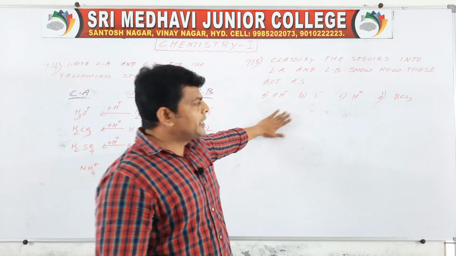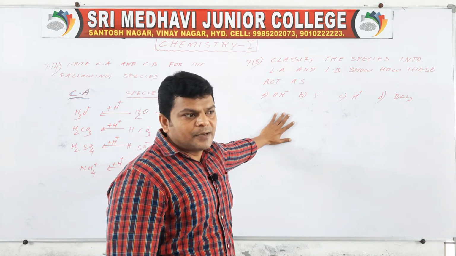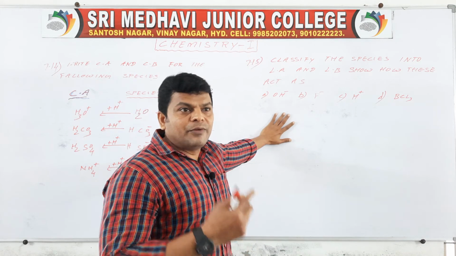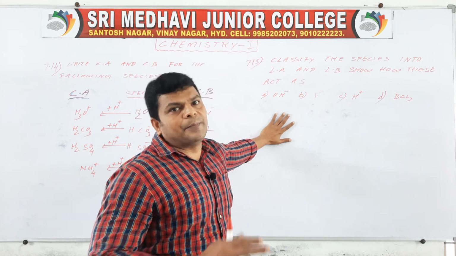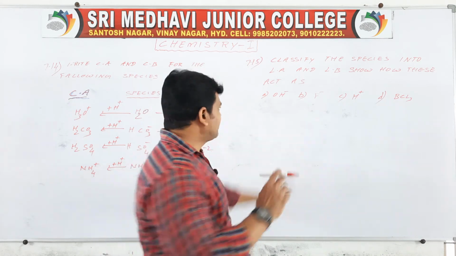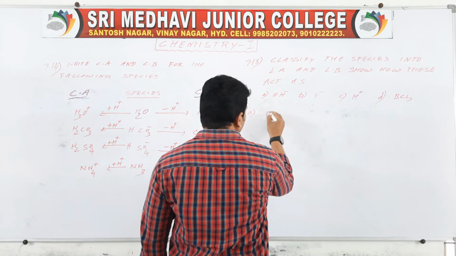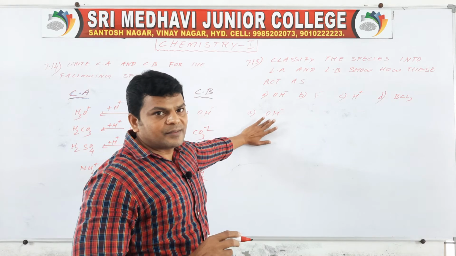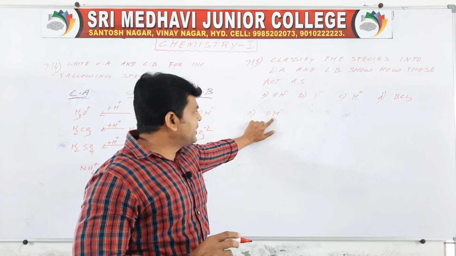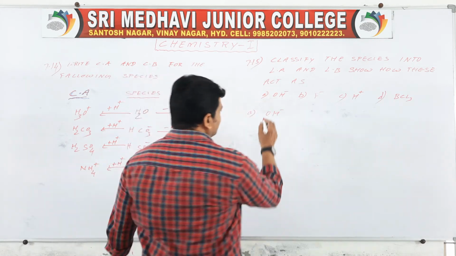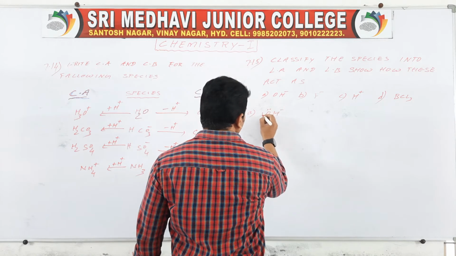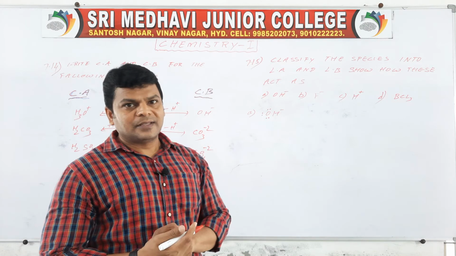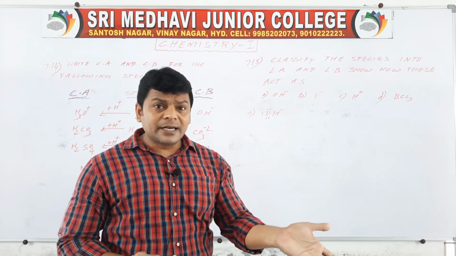Show how this. Here some species are given. So he is asking which is Lewis acid, which is Lewis base and why. See first one, OH minus, it has already 6 electrons, one donated to this, then one gained, means 1, 2, 3, 4, 5, 6. So it has 3 electron pairs, which means it can donate.